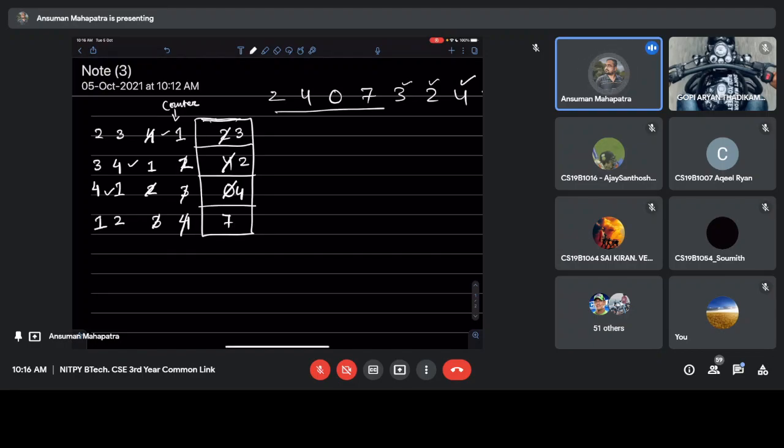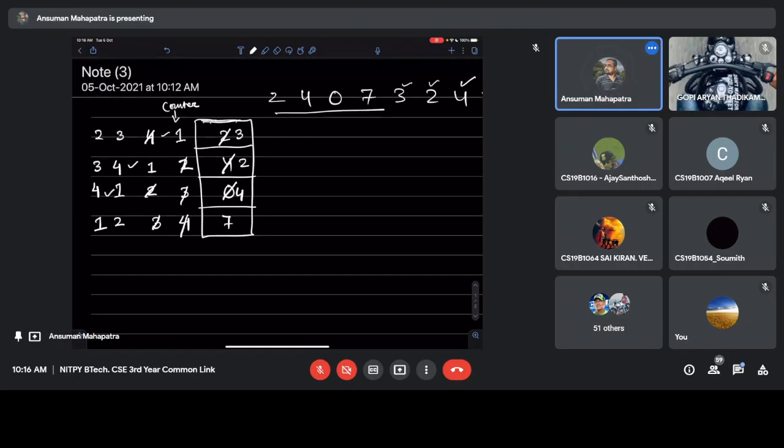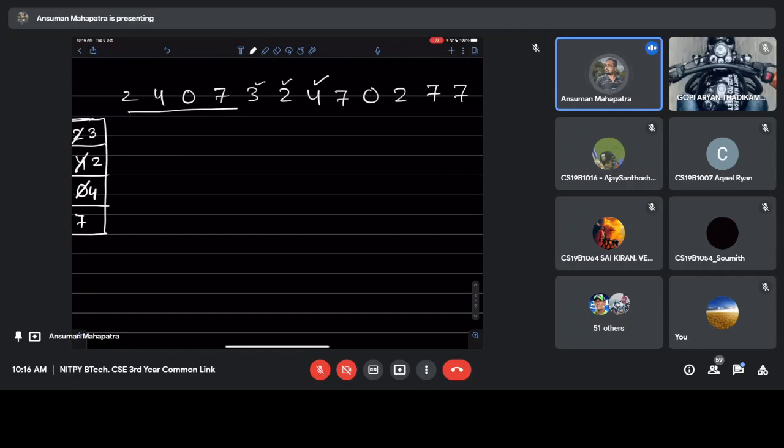Any doubt in this counting procedure? This counter will keep the count of which frame or page is recently used and which is not recently used. That's how it will work. Any doubt, or do you need other strings also, or is it okay?